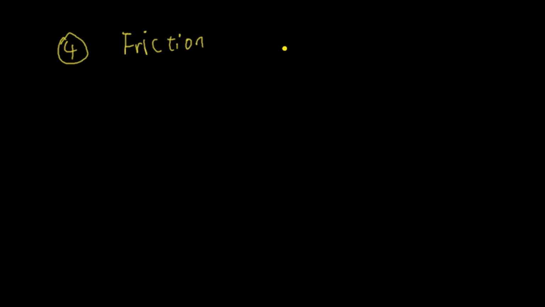One is called static friction force, one is called kinetic friction force. We would denote static friction force as F subscript S. So that's static friction. And F subscript K is kinetic friction.